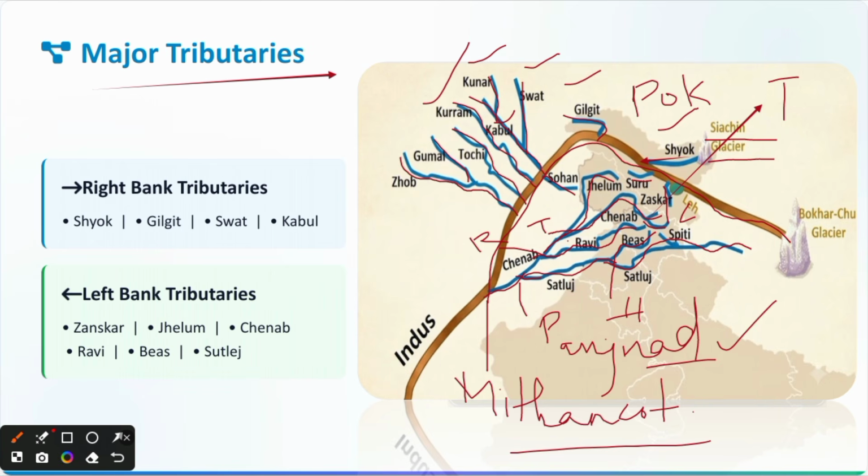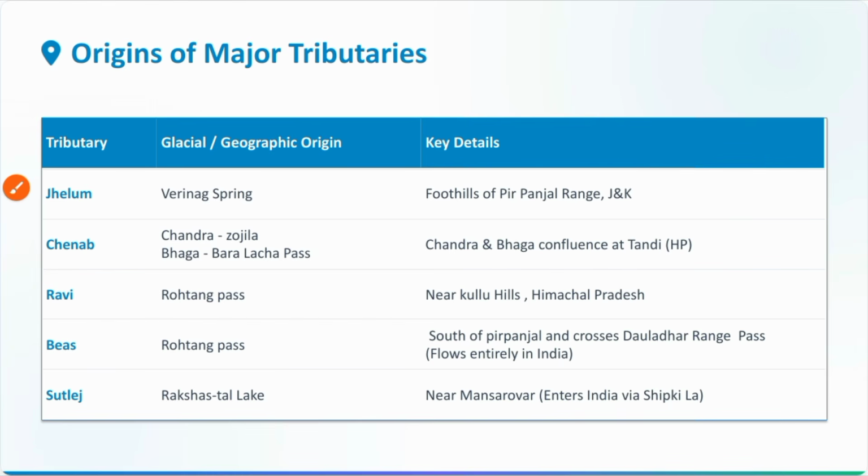The place where Panjnad, 5 rivers meet Indus, is known as Mithankot, located at Pakistan, Punjab. Okay. These are the important points which you have to remember for the exam point of view.